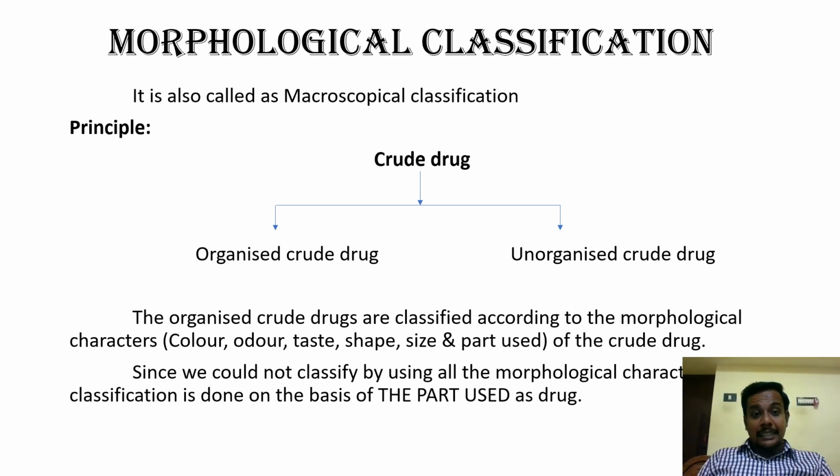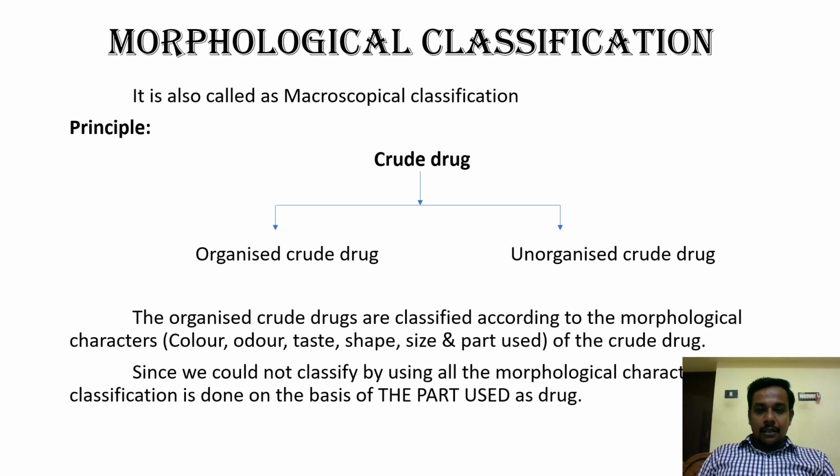So this morphological classification can also be termed as macroscopical classification. As we already said, morpho means external characters; as like that, macro means larger in size, right? Micro means very small, which cannot be seen through our naked eye. Macro means larger, right? Macroscopy means the study about the characters that can be seen through our naked eye. So morphological classification is also called macroscopical classification, right?